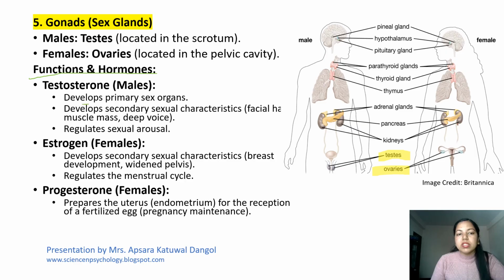It develops the primary sex organs, and also develops secondary sexual characteristics like facial hair, muscle mass, and deep voice. It also regulates sexual arousal. Estrogen, which is present in females, develops secondary sexual characteristics like breast development and widened pelvis. It also regulates the menstrual cycle. And progesterone in females prepares the uterine endometrium for the reception of the fertilized egg, which helps in pregnancy maintenance.